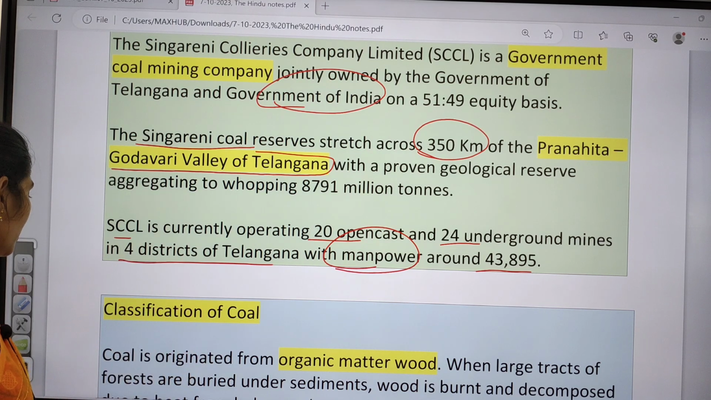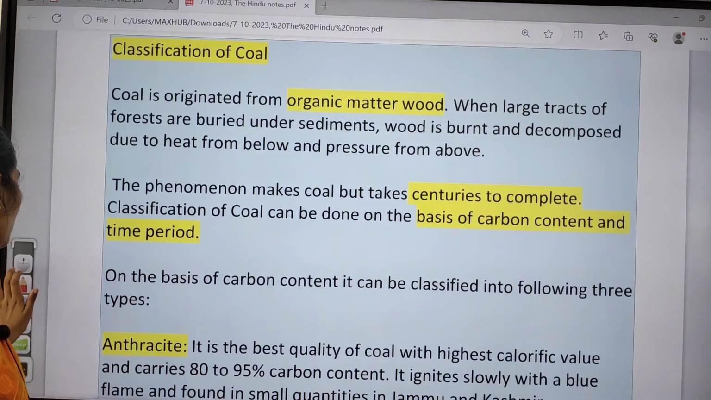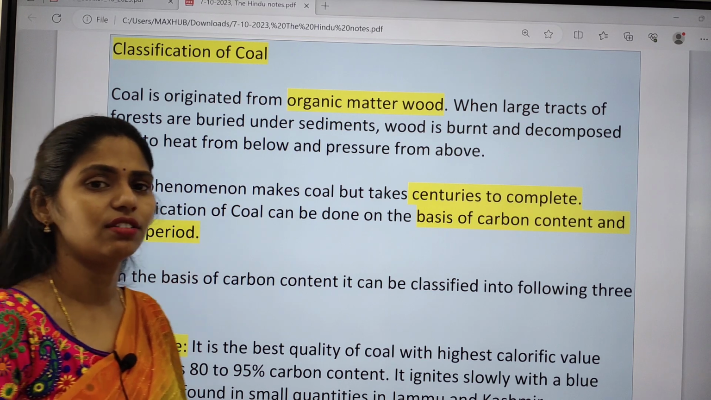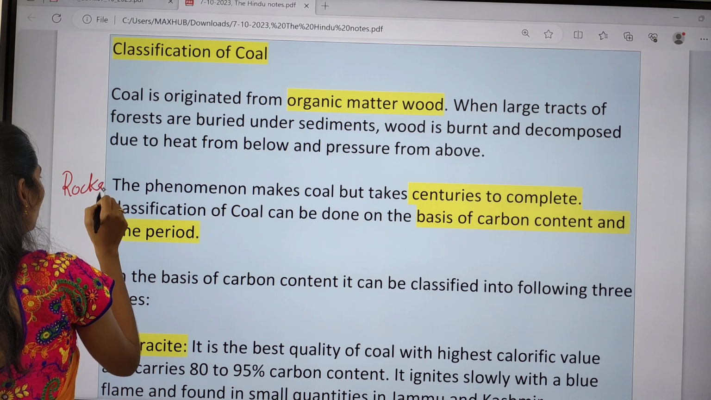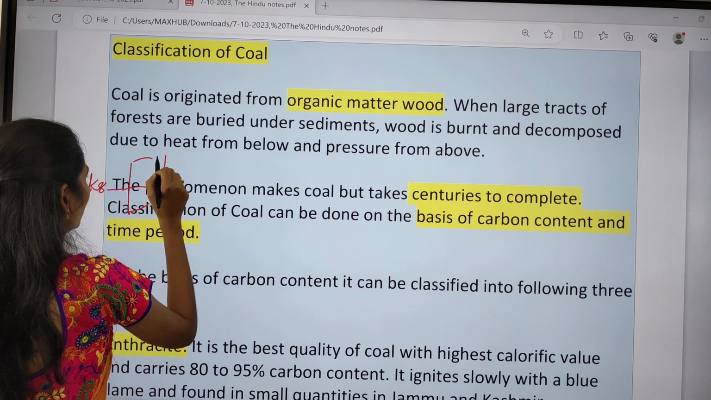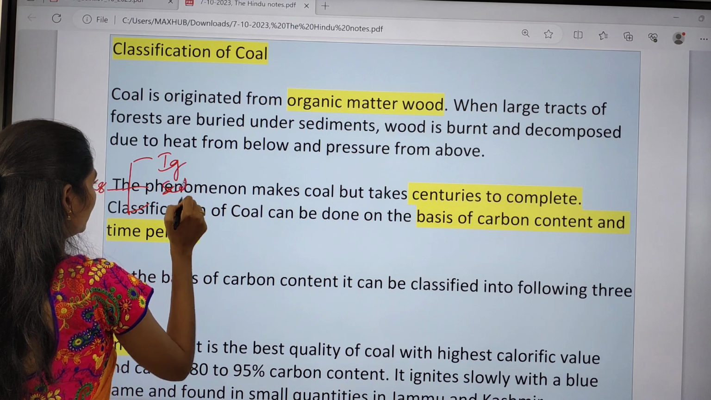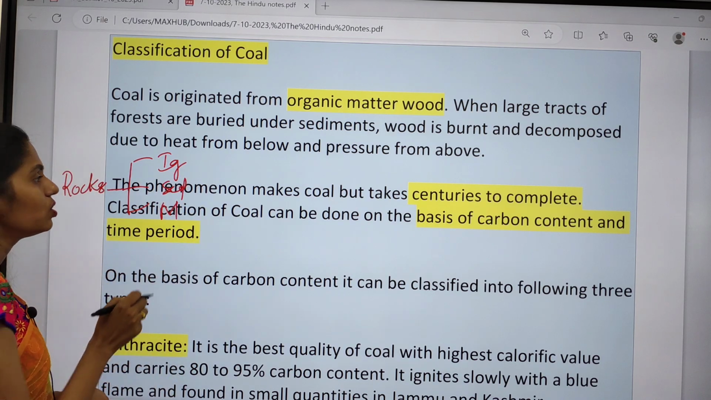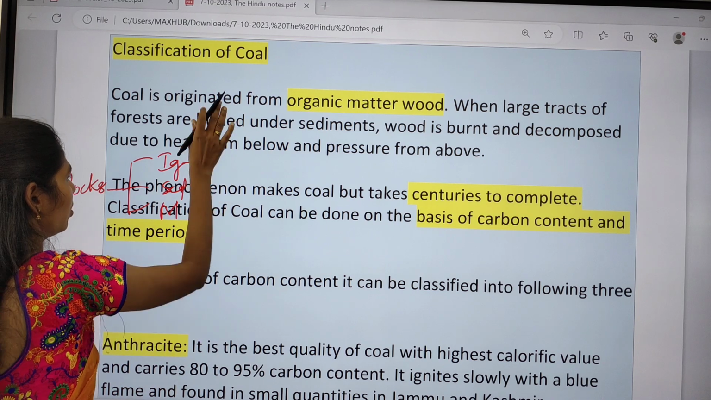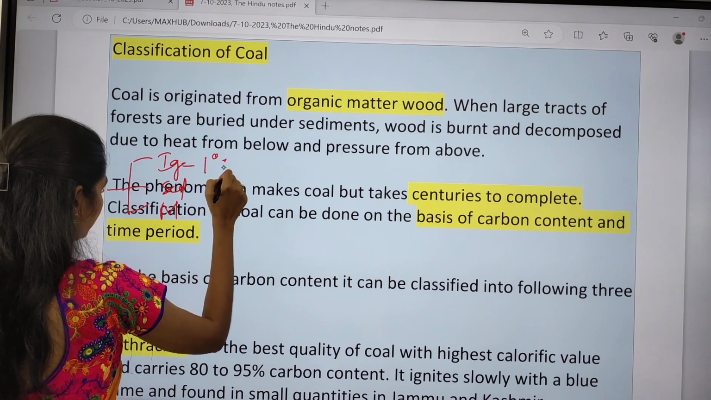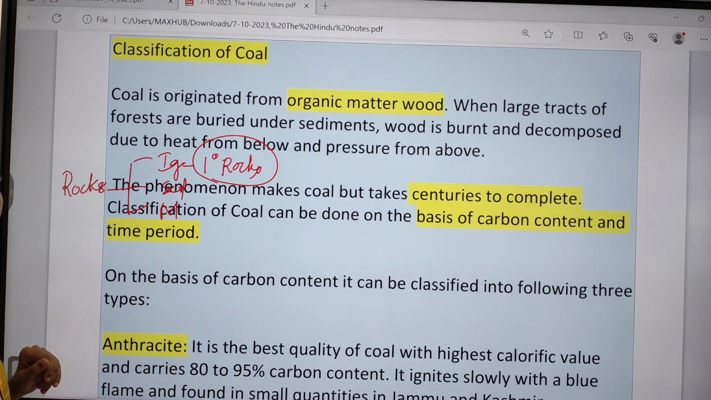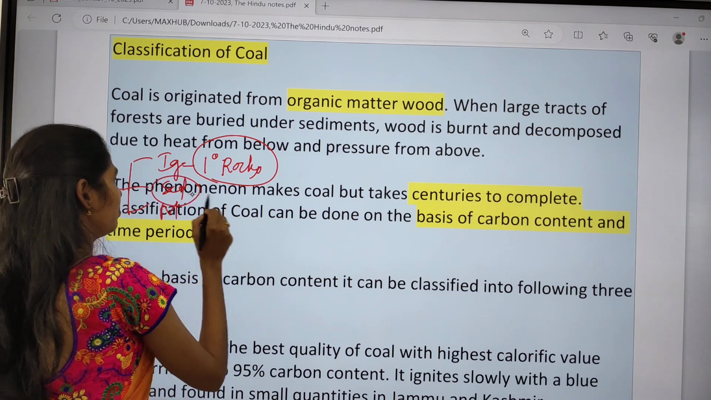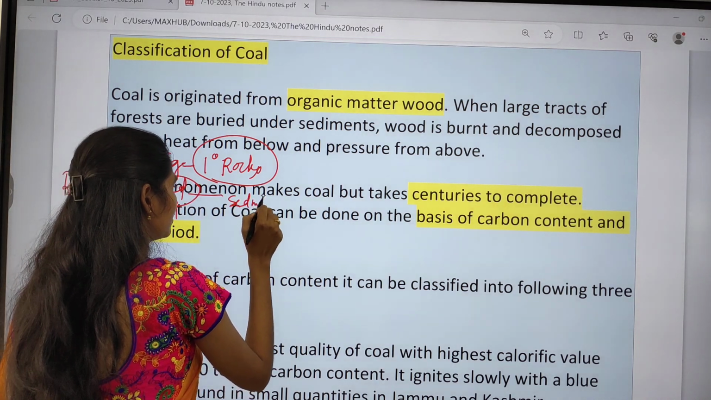If we talk about the classification of coal, we have different types of coal. First, in which type of rocks can we see these fossil fuels? In rocks, we have 3 types: igneous rocks, sedimentary rocks and metamorphic rocks. Igneous rocks are called primary rocks, and they are formed from lava and magma. Sedimentary rocks are formed by sediments.